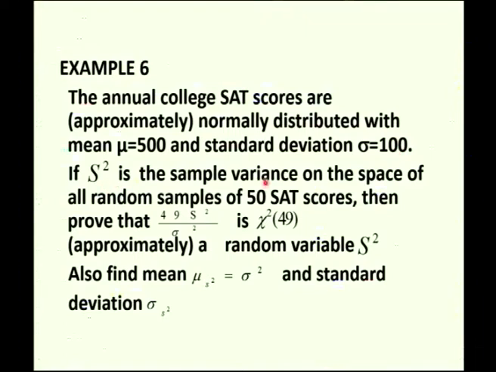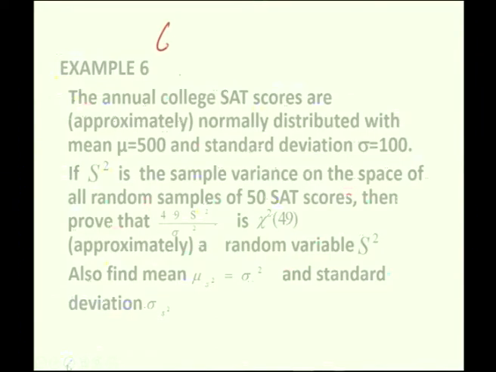If S square is a sample variance on the space of all random samples of 50 SAT scores, this is the sample size, then prove that 49 S square by sigma square is chi-square of 49, approximately, a random variable. Also find mean mu of S square and standard deviation of S square, that is sigma of S square.